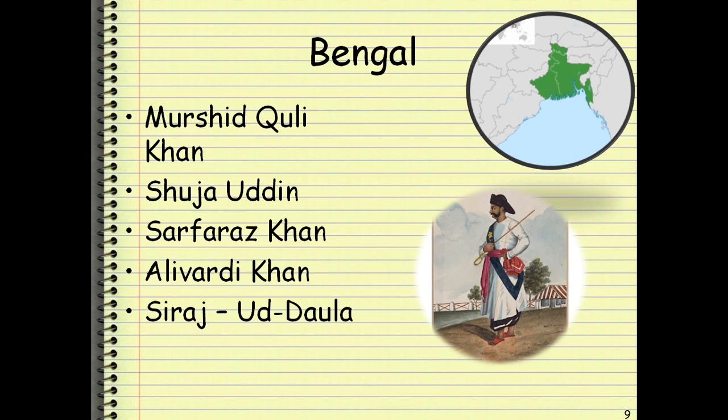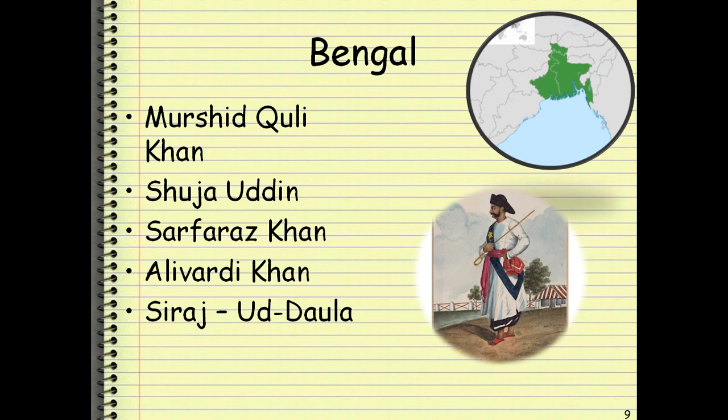In Bengal, there was this fellow Murshid Quli Khan. He became almost independent once Aurangzeb died. Then उसके बाद उसका बेटा शुजाउद्दीन, then उसका बेटा सरफराज खान. ये सरफराज खान को उड़ा दिया अलीवर्दी खान ने. And अलीवर्दी खान के बाद सिराजुद्दौला. Sirajuddaula is quite famous for losing Plassey. But the three important are Murshid Quli Khan, Alivardi Khan, and Sirajuddaula. The second and third one are not that significant. Just for the sake of completing the list, I have put them there.